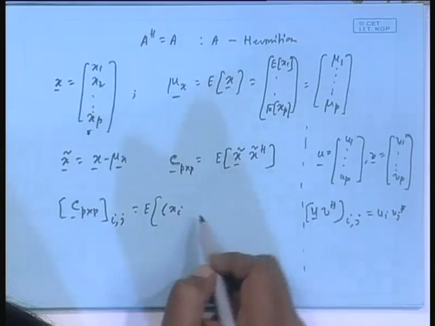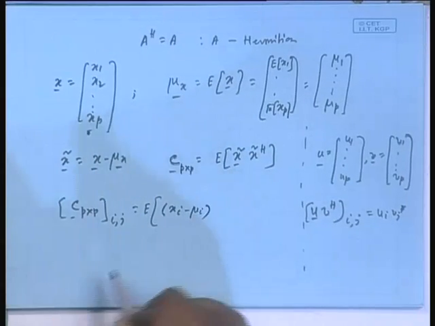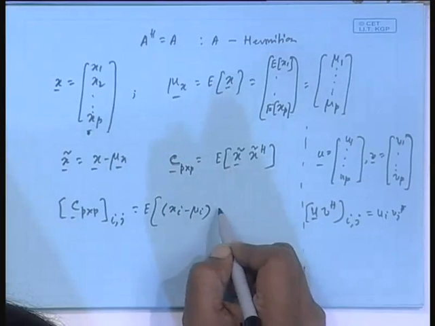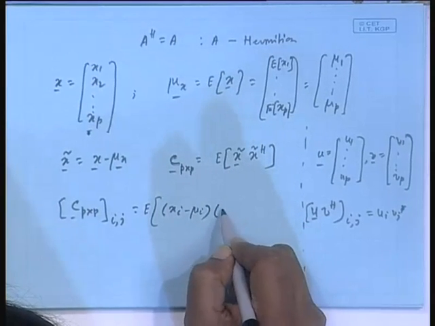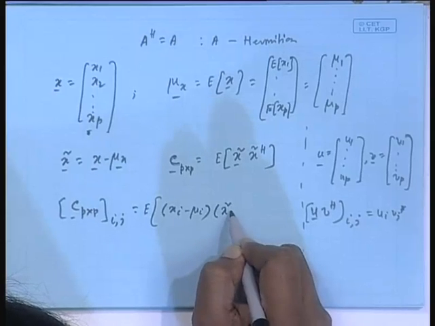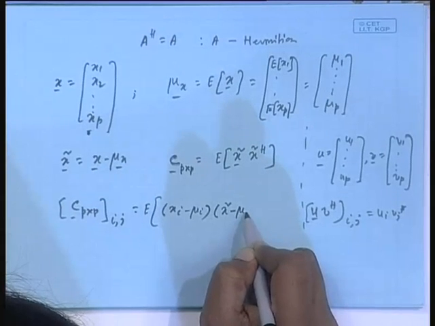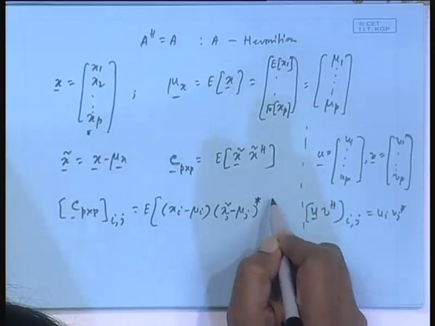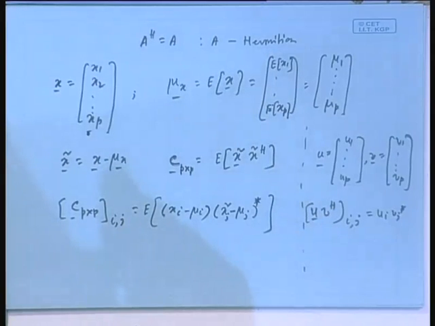If it is a component, xi minus mu i is the ith component of this vector, and the jth component is xj minus mu j star.